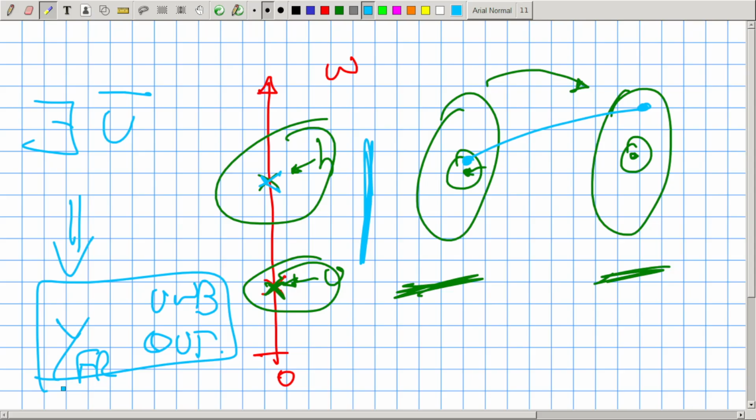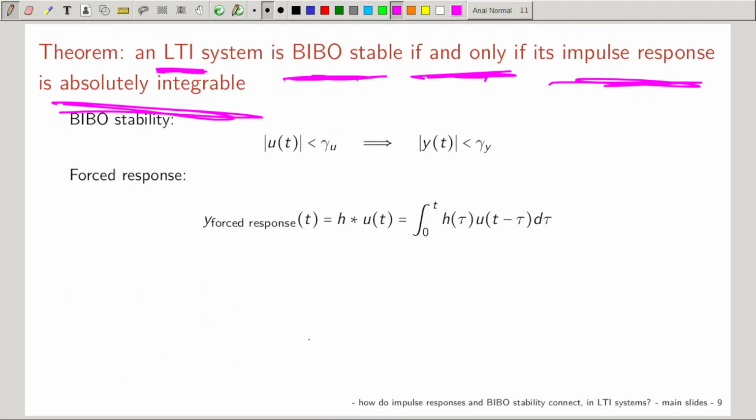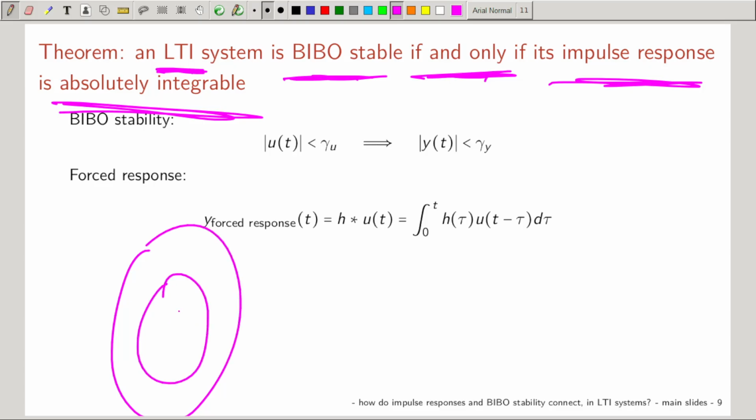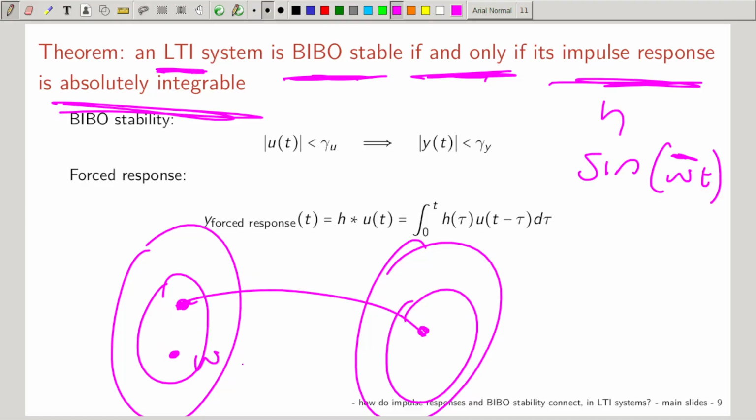Let me repeat this concept of the frequency where it explodes. What does that imply with regard to this theorem? Taking h as a certain sine omega t, with a specific omega bar, a u with an omega different from omega bar is going to bring me inside the bounded case. But if I take for u an omega equal to the omega of the impulse response, this one is going to make me explode.